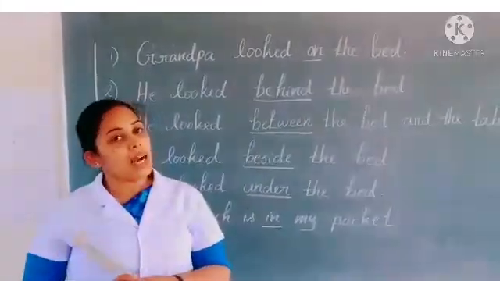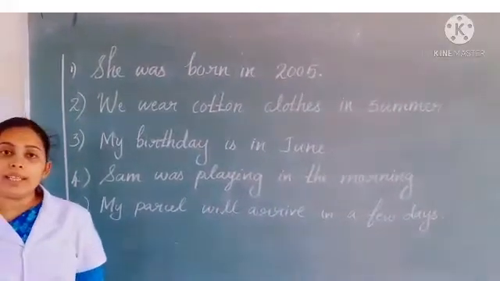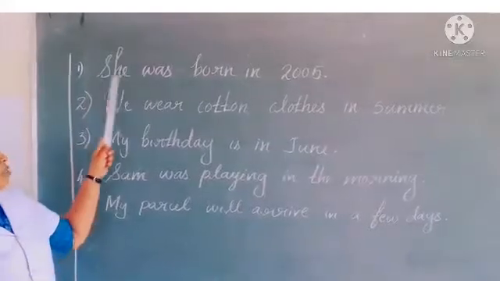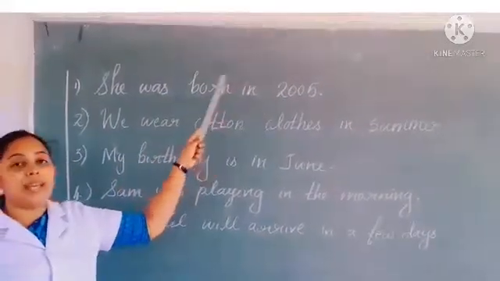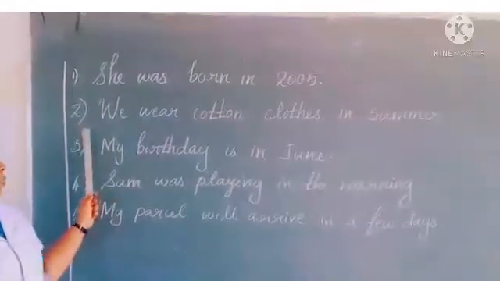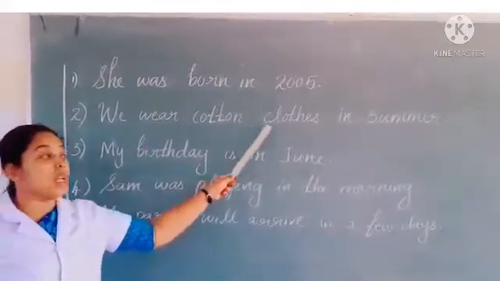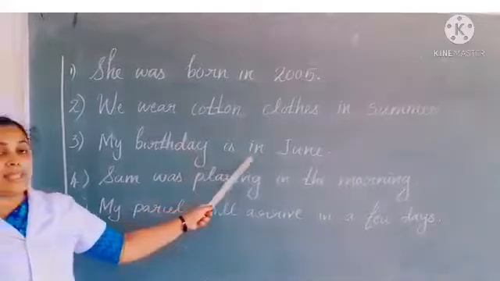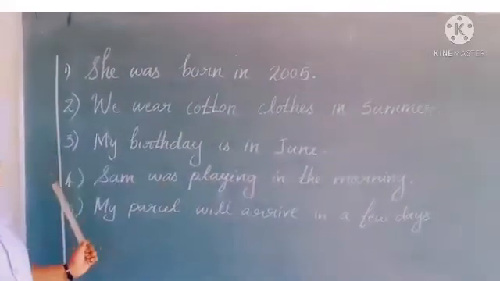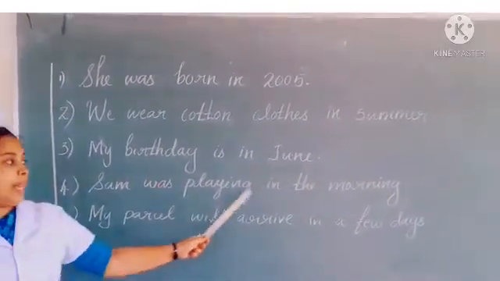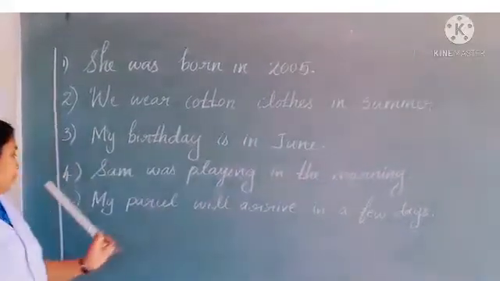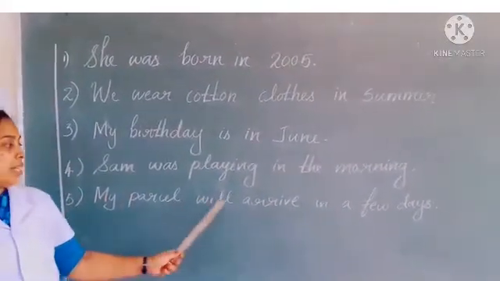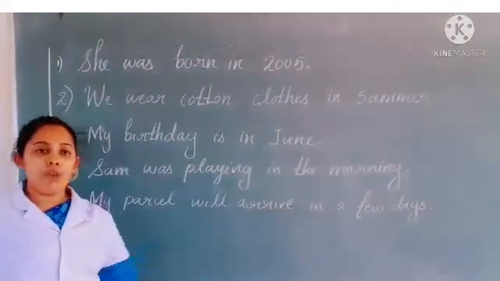Now we can look at another sentence. Look at the other examples. First one, she was born in 2005. Second one, we wear cotton clothes in summer. Third one, my birthday is in June. Fourth one, Sam was playing in the morning. Fifth one, my parcel will arrive in a few days.